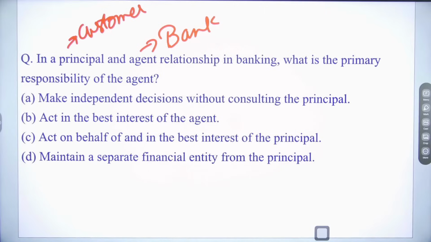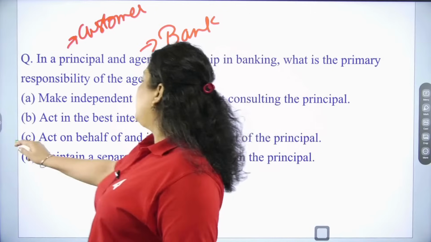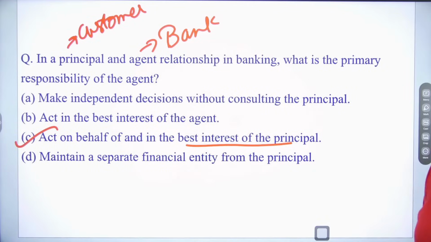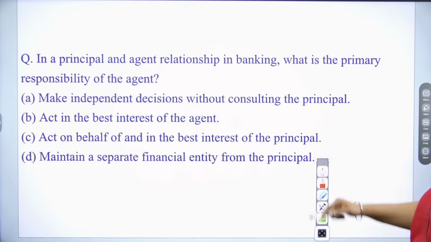Let me know which of the following is correct. Okay. So the right answer will be, very good, C. Act on behalf of and in the best interest of the principal. Right answer will be your C option.